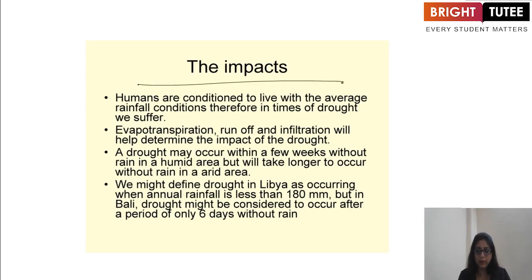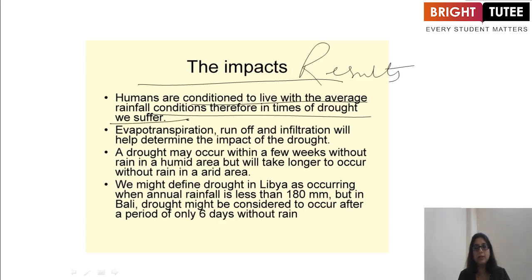Now, what are the impacts? That means, what are the results? Humans are conditioned to live with the average rainfall conditions, therefore, in times of drought, we suffer. That means less rain. Evapotranspiration, runoff, and infiltration will help determine the impact of the drought. A drought may occur within a few weeks without rain in a humid area, but will take longer to occur without rain in an arid area.